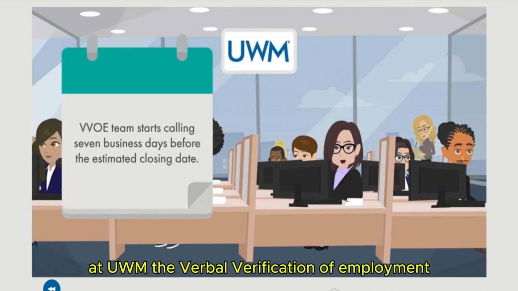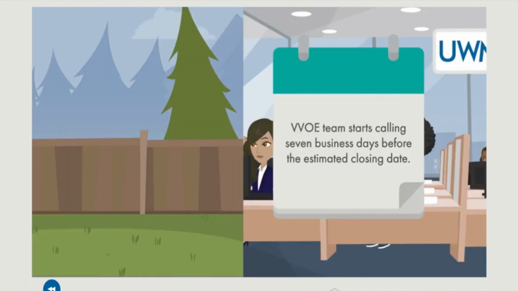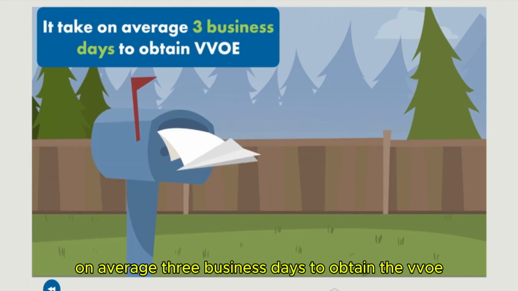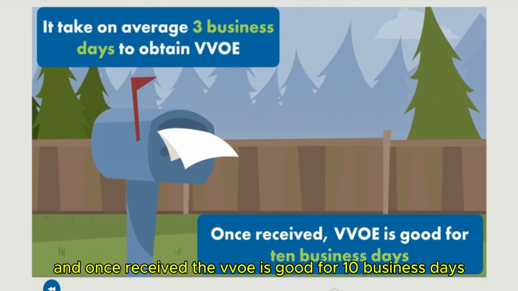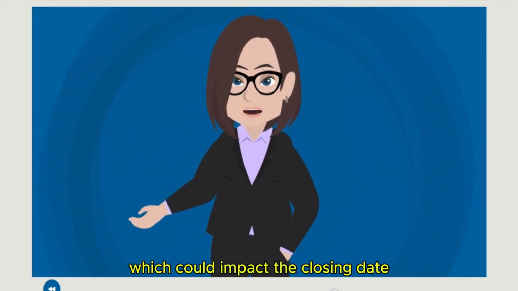At UWM, the Verbal Verification of Employment, or VVOE team, starts calling out 7 business days before the ECD. It takes on average 3 business days to obtain the VVOE, and once received, the VVOE is good for 10 business days. If the ECD is inaccurate, the VVOE could be delayed, which could impact the closing date.